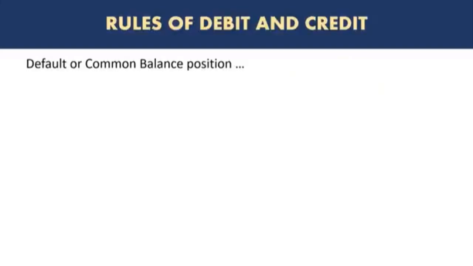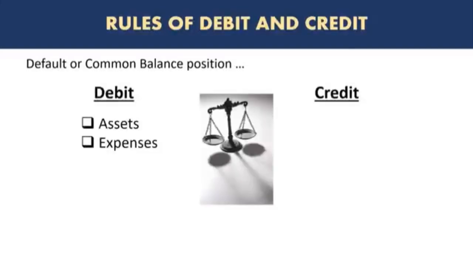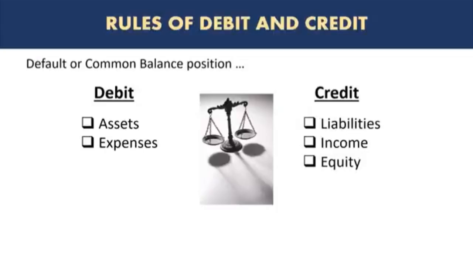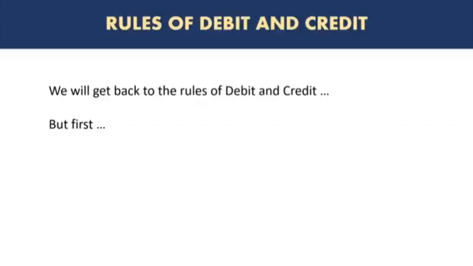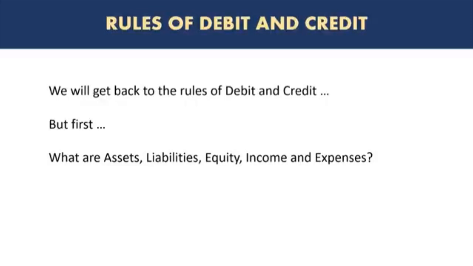Because of the rules that we just discussed, there are default or common balance positions. So for assets and expenses, you will usually see a debit balance. You can also see a credit balance, but usually for most accounts, you will see a debit balance in the books or trial balance. And for liabilities, income, and equity, you will usually see a credit balance. So we'll get back to the rules of debit and credit, but first we have to explain what are assets, liabilities, equity, income, and expenses.